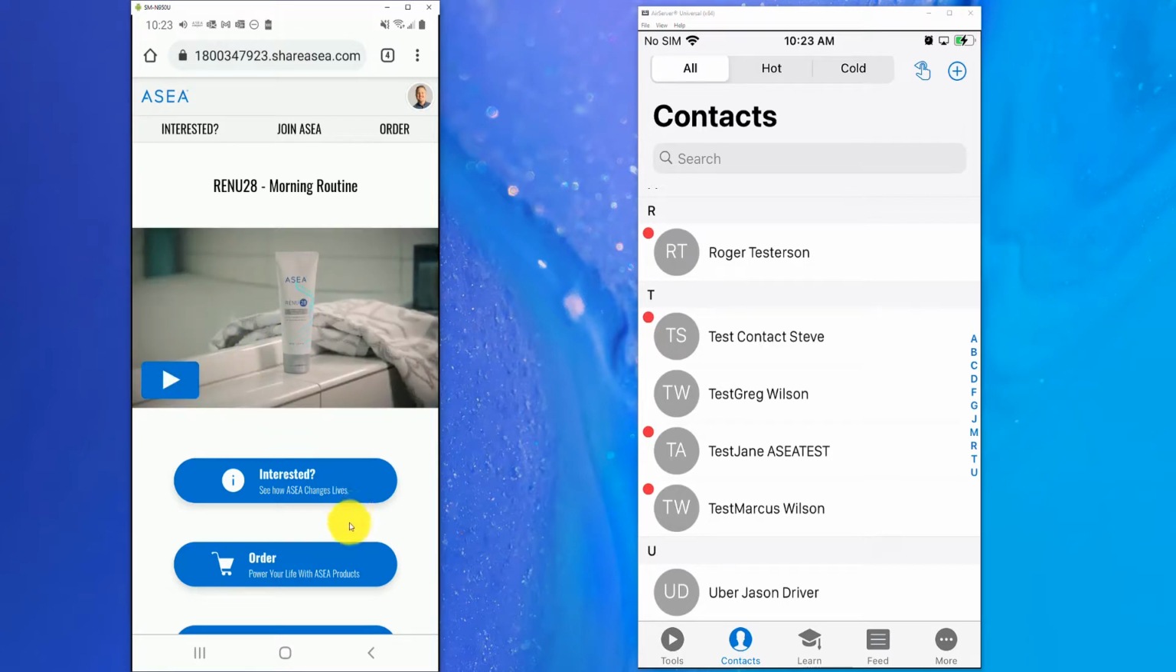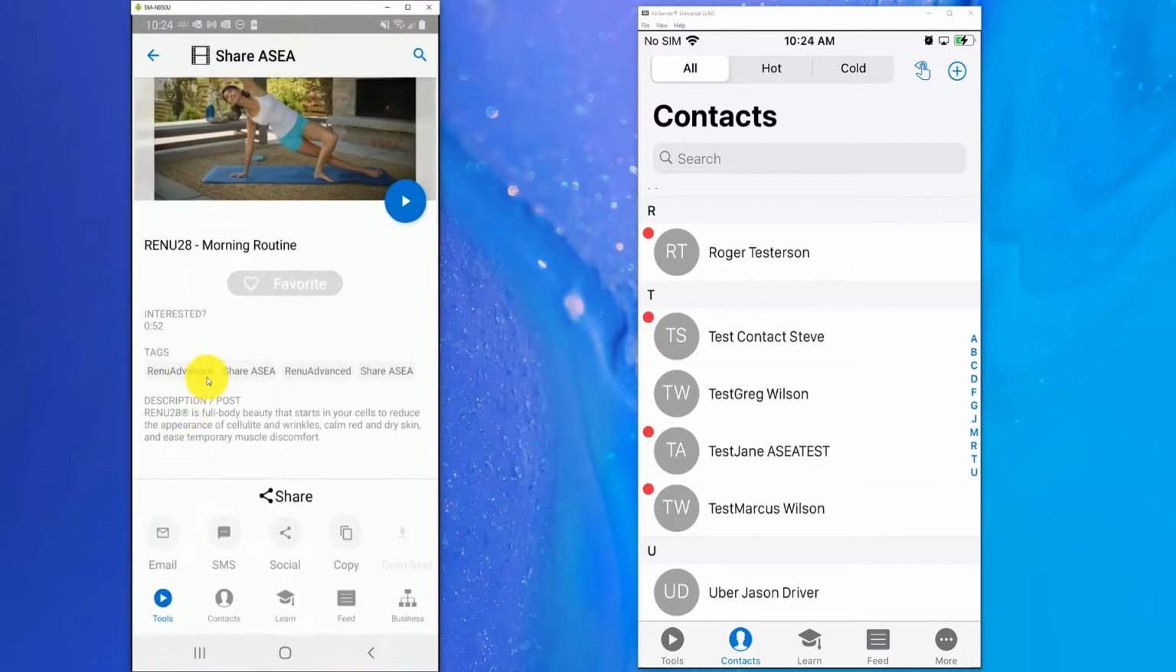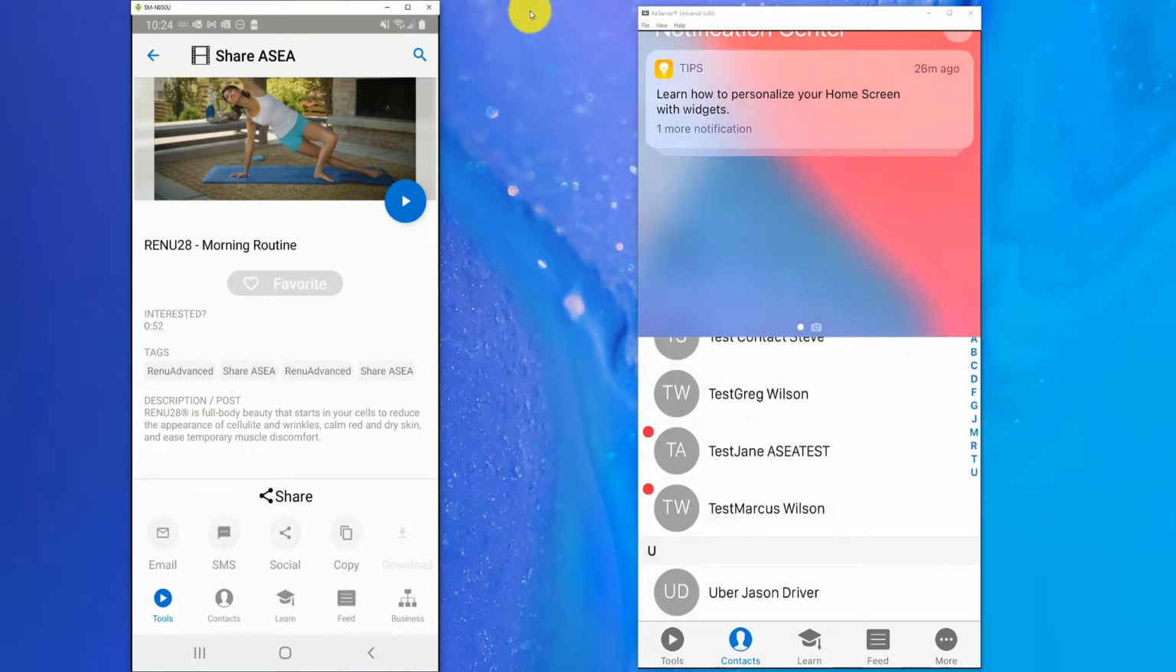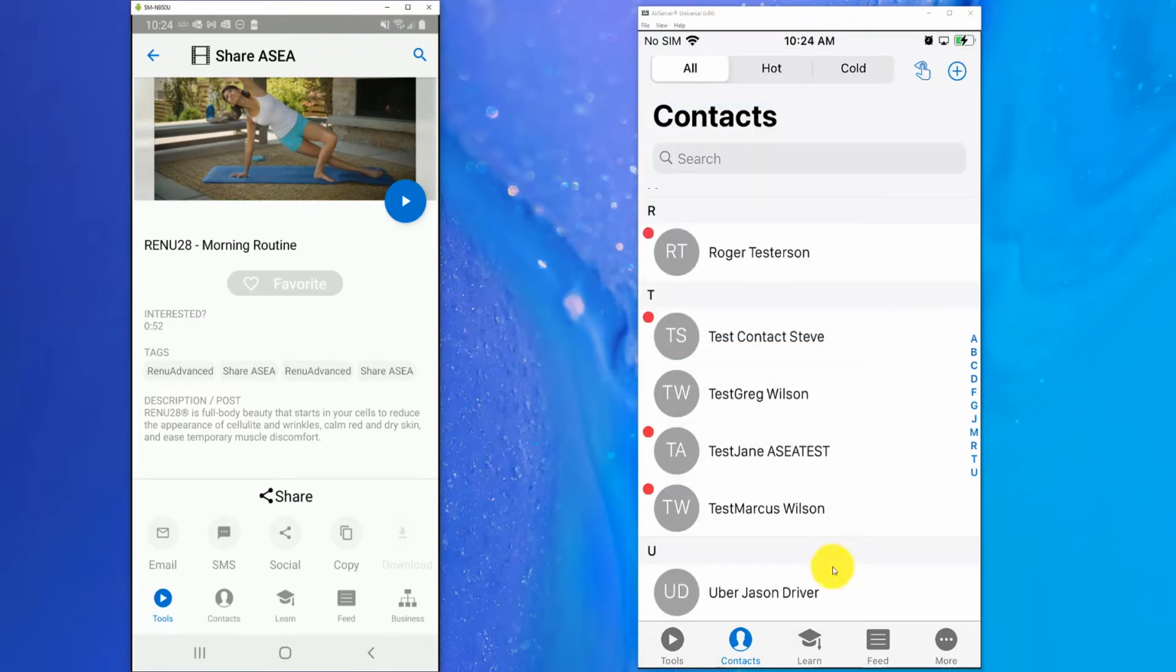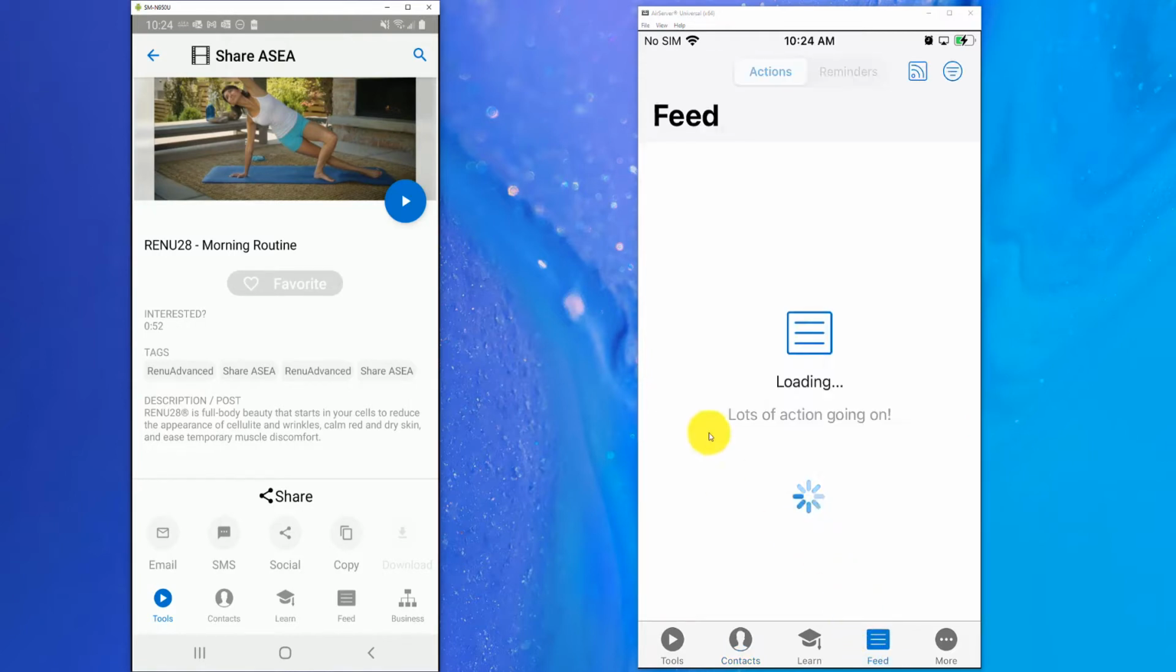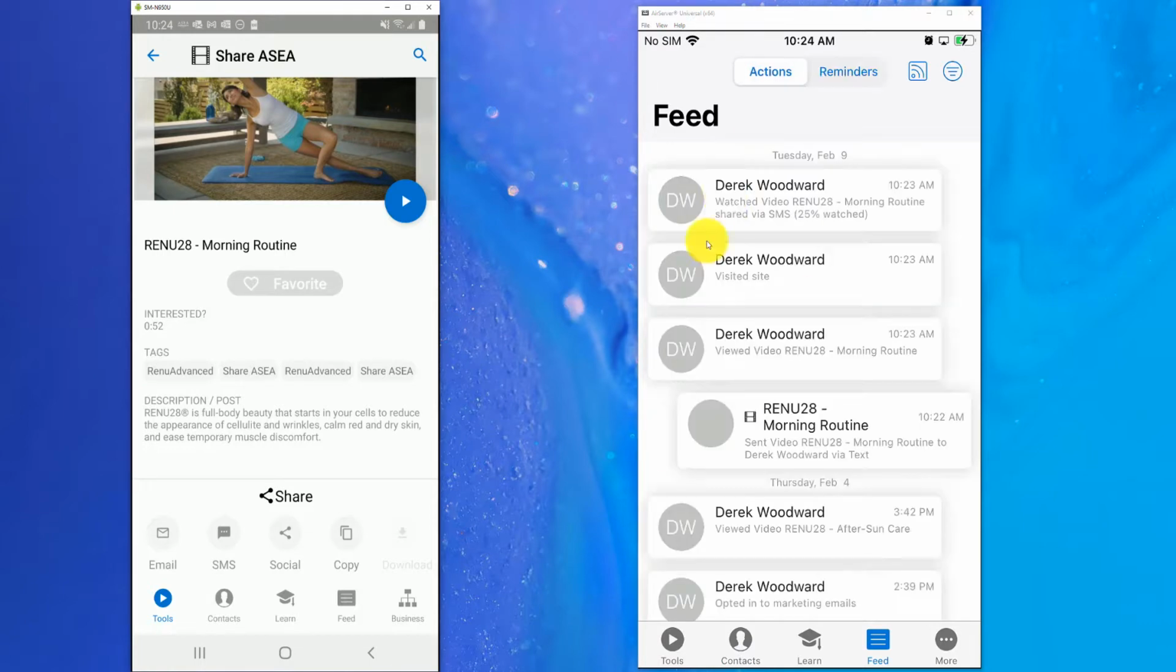Okay. Now that we've watched a little bit of the video, let's bounce back into ASEA Connect and see exactly where that information goes. You remember on my iPhone, I got a notification that Derek was watching the content. That information gets stored down here in your activity feed. As I tap on the feed here on my iPhone, you're going to be able to see that I have watched 25% of the morning routine video that was shared via SMS. So very cool stuff here, where you can see all of the actions and things that happen with your contacts.